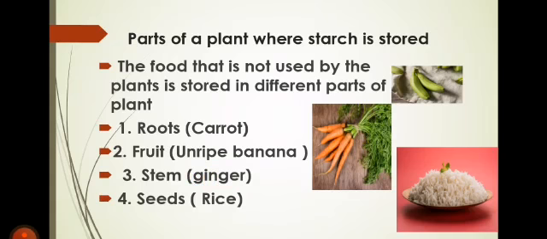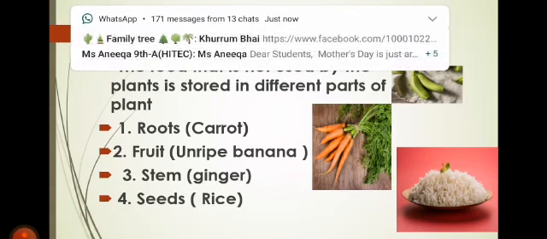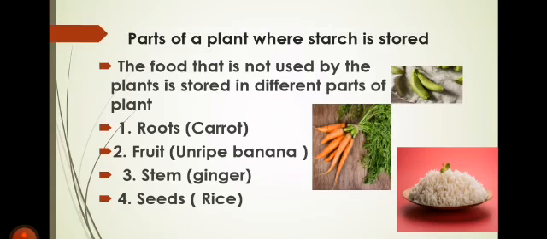Similarly, some plants store their food inside their leaves. Some plants store their food inside their seeds. For example, you can see here rice seeds. Similarly cereals, beans, and wheat.